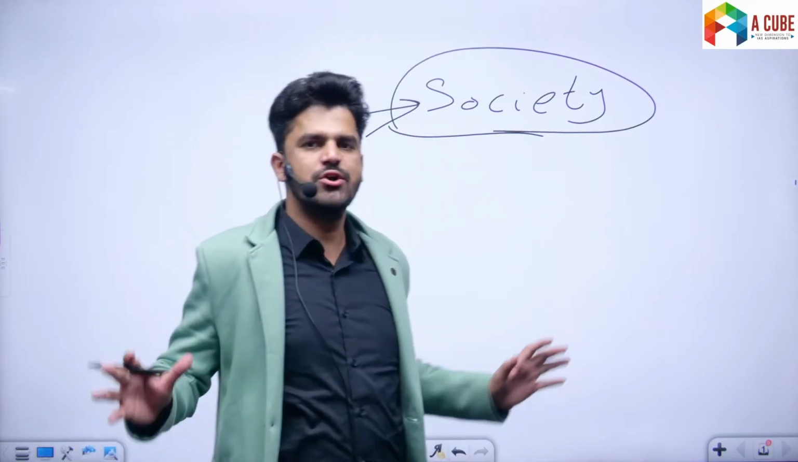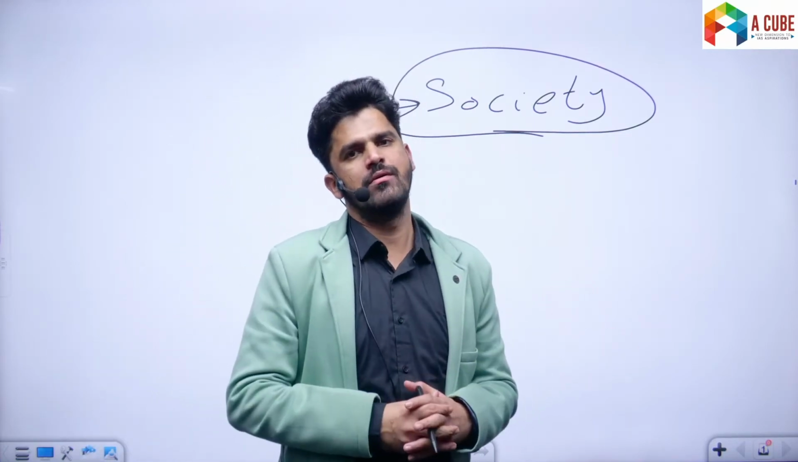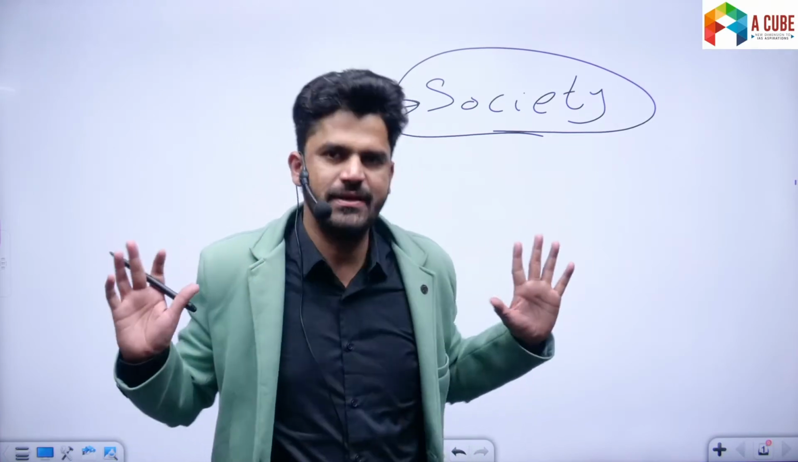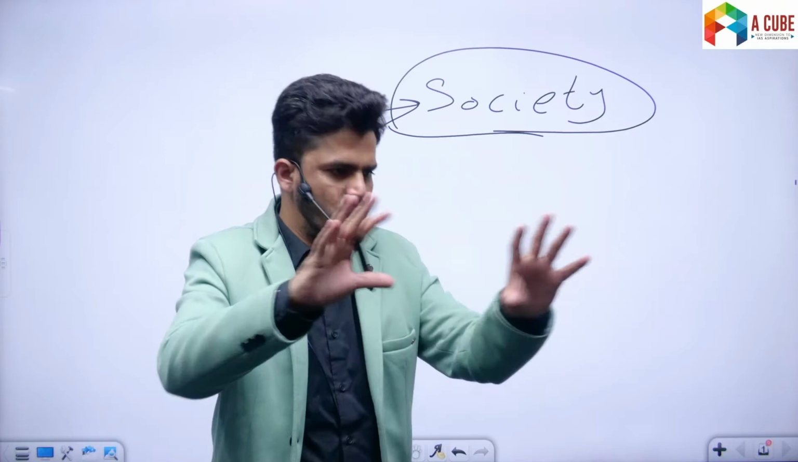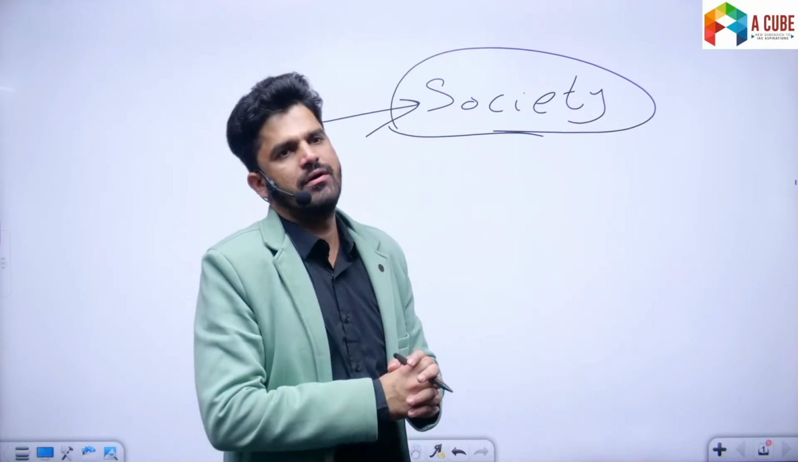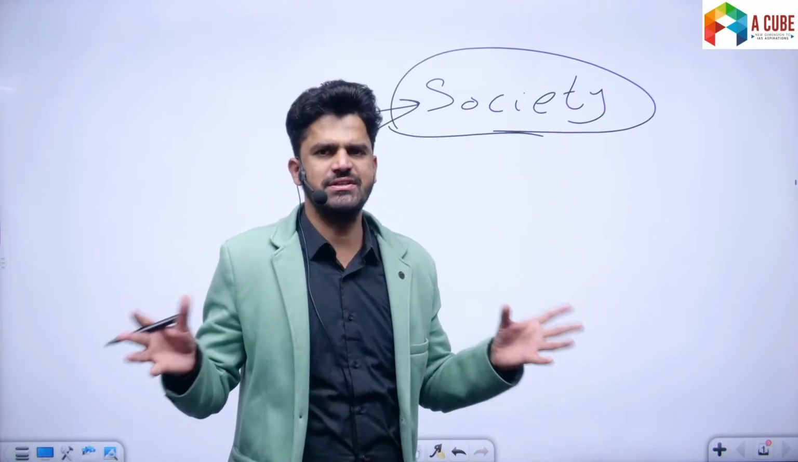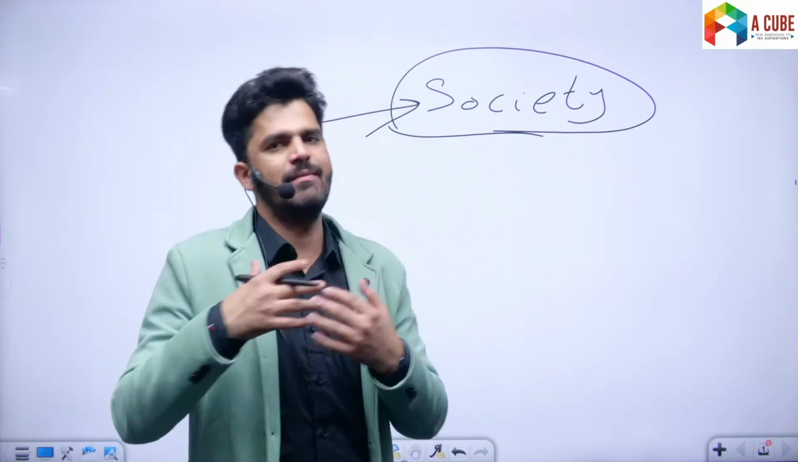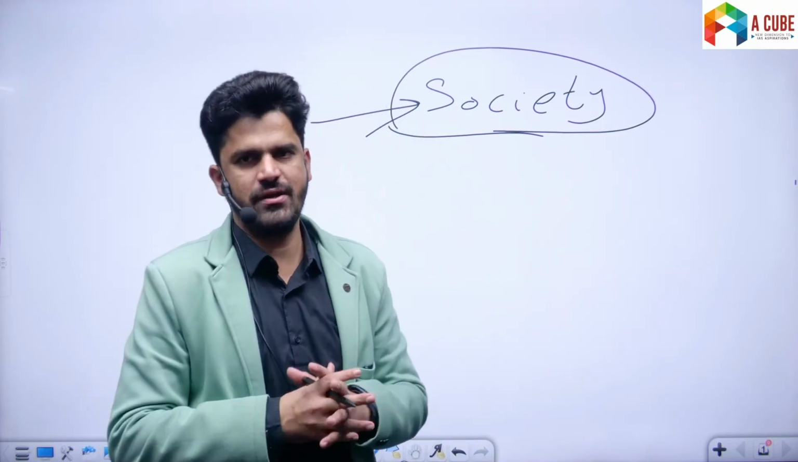Now society means a group of people who live together. As simple as that. A group of people who have some shared history, language, race, and so on and so forth, and they live together. They might live permanently, they might not live permanently, and so on. Right? Okay? Fine.